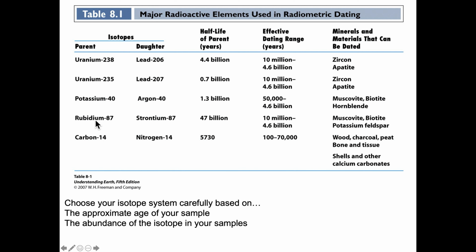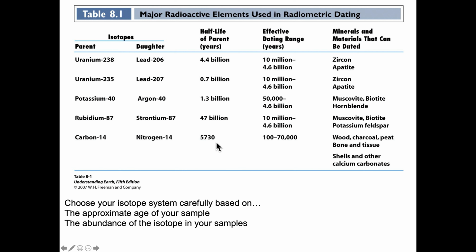Rubidium-strontium, rubidium-87 to strontium-87, has a half-life of 47 billion years. Its useful or effective dating range is 10 million to 4.6 billion. Again, muscovite and biotite are going to be important as source minerals, along with potassium feldspar. And last but not least is carbon-14 to nitrogen-14.